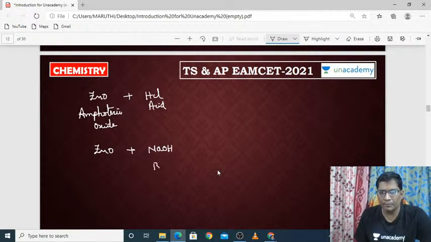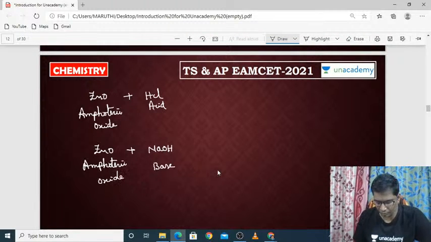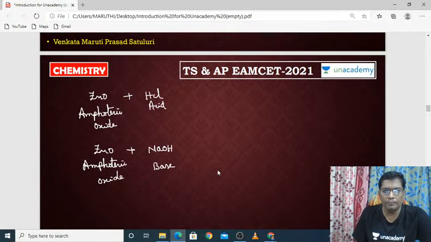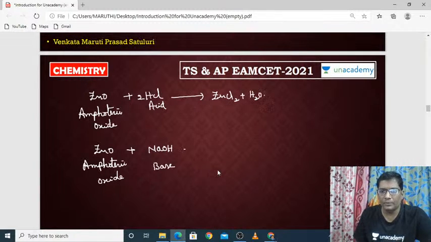HCl is an acid, NaOH is a base. This zinc oxide is amphoteric oxide. Once this zinc oxide reacts with HCl, it will produce ZnCl2 plus H2O. In the same way, this zinc oxide reacts with sodium hydroxide.